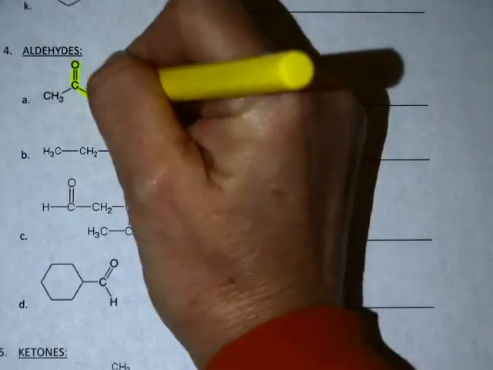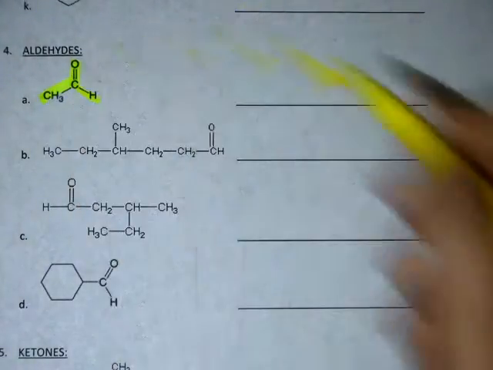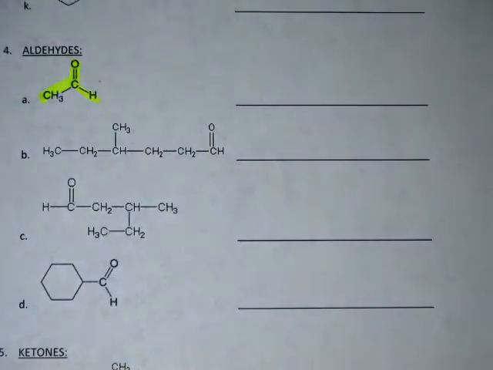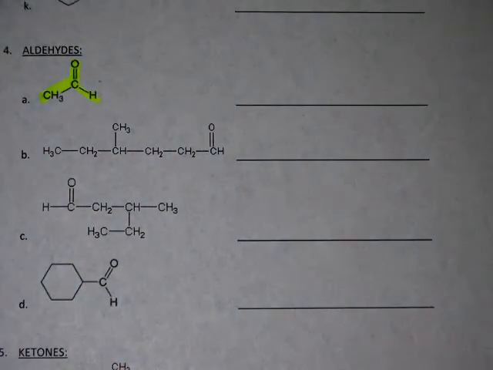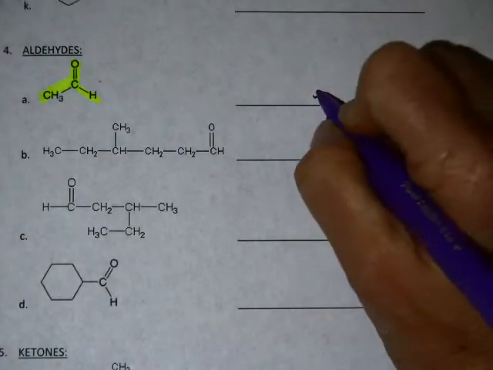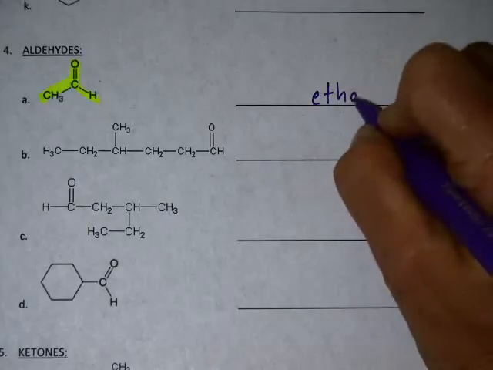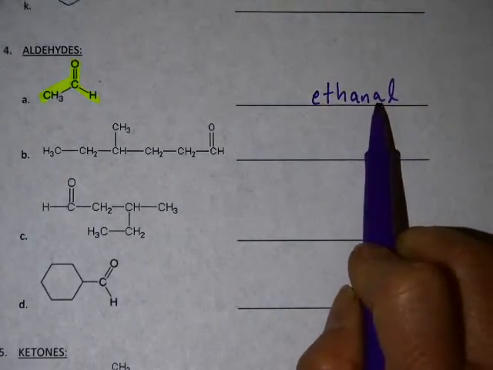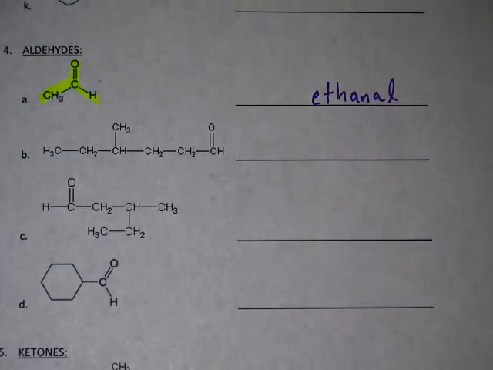Let's look at the first example. Here is our aldehyde functional group. So the longest chain that includes the aldehyde functional group is just 2 carbons, 1, 2. The root for 2 carbons, of course, is eth. And the ending is -al. I'm going to be very careful to make sure that my A looks like an A and not like an O. -ol would be alcohol.